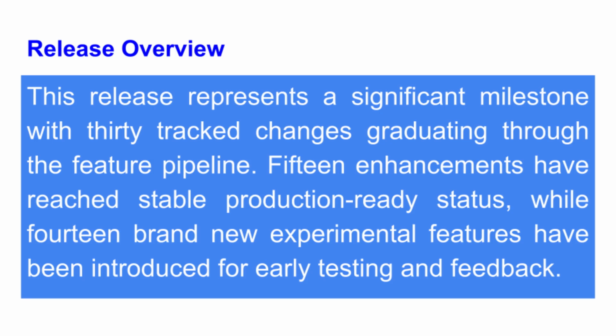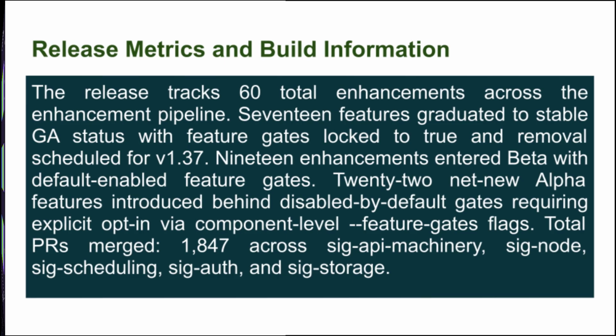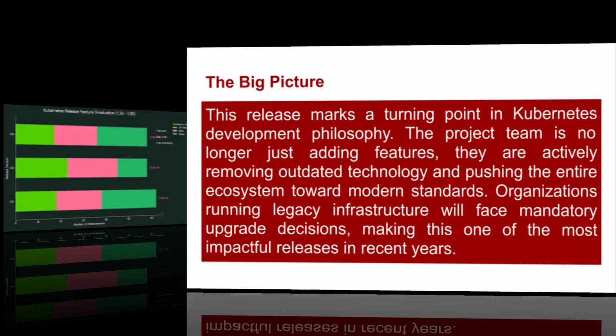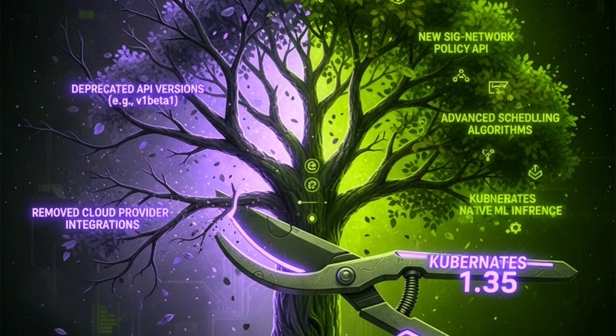Kubernetes 1.35 is codenamed Timbernetes after the world tree from mythology. This release includes 30 tracked changes, with 15 features graduating to stable, production-ready status and 14 brand new experimental features. But more importantly, this release forces some hard decisions. The Kubernetes team isn't just adding features anymore, they're removing old technology and pushing everyone toward modern standards.